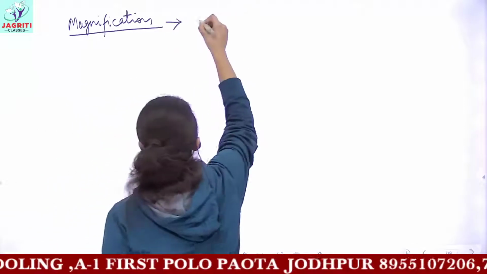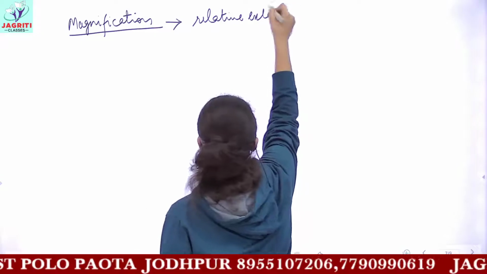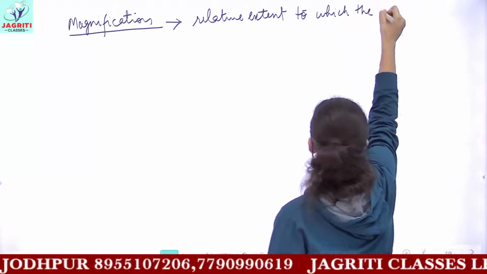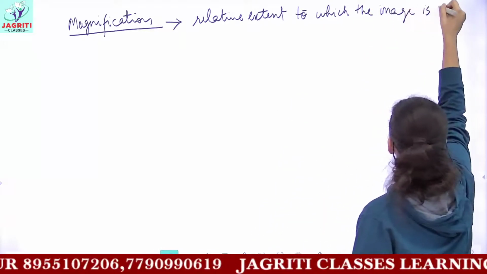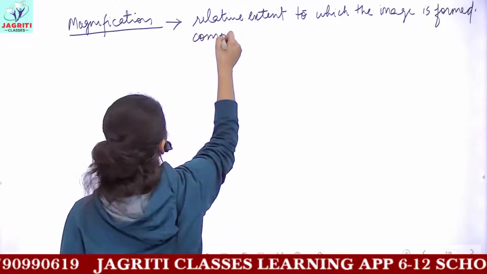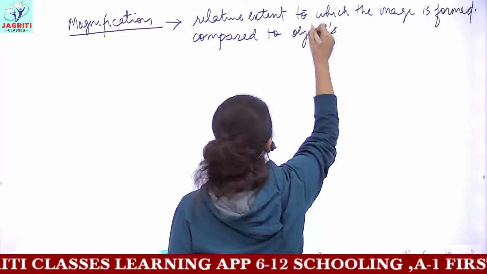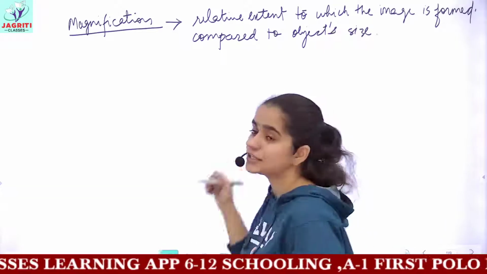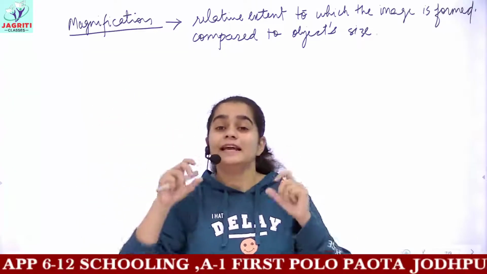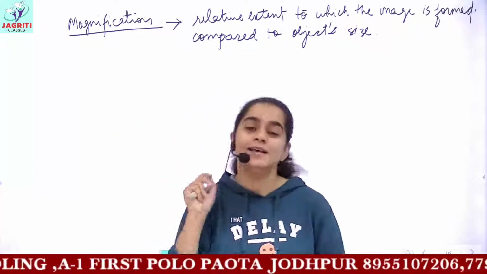Magnification is what? It is the ratio which shows the relative extent to which the image is formed compared to the size of the object. That is, magnification tells you that when you compare the size of image and size of object, is the image formed enlarged from the object, or is the image having a shorter size compared to the object?